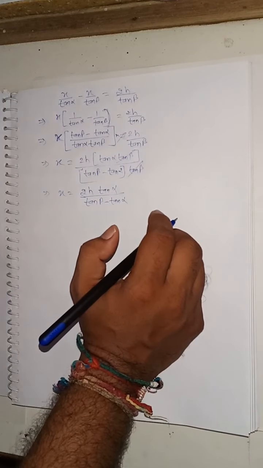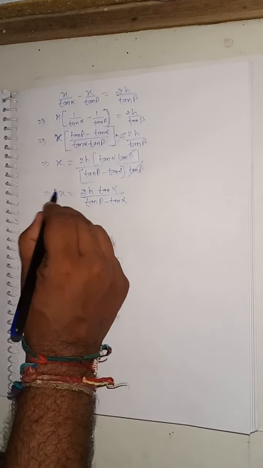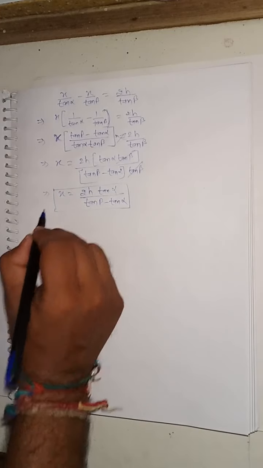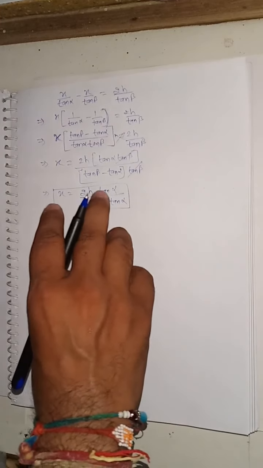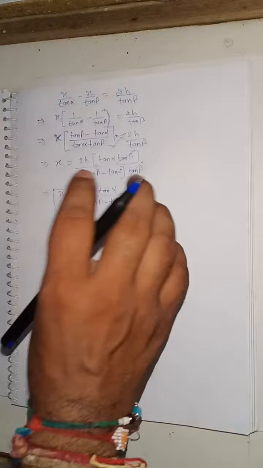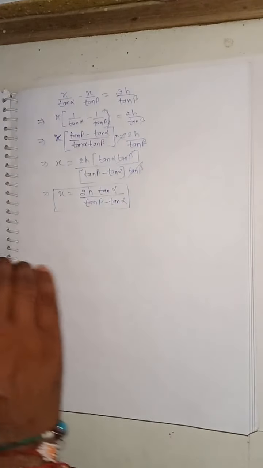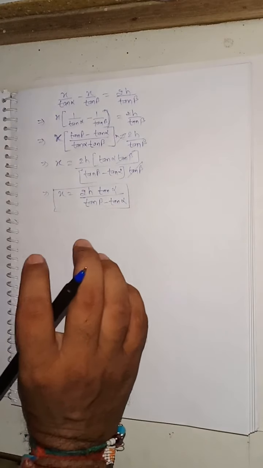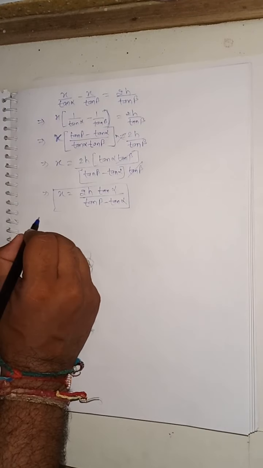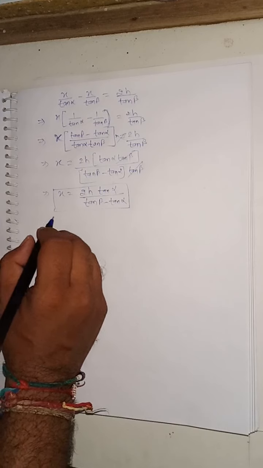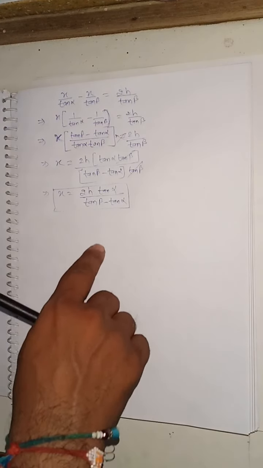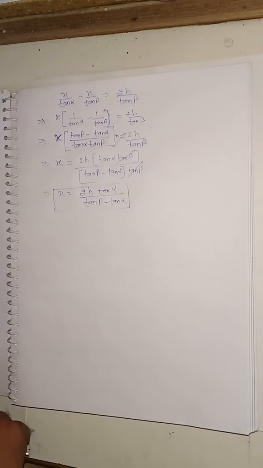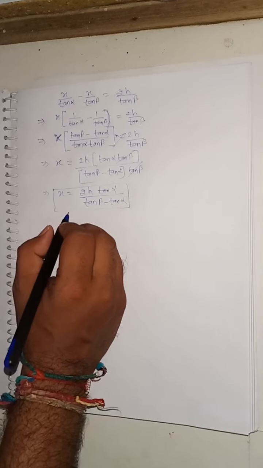Okay, so here we get the value of x, and we need to find the height of the cloud from the surface of the water. So the height from the surface of water is x plus h. So x plus h, what is our h we have received here.